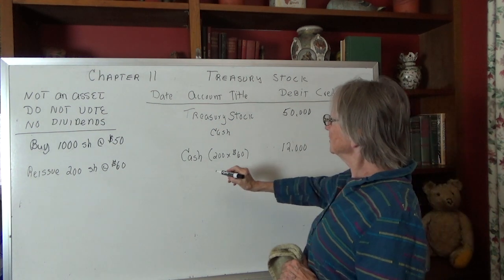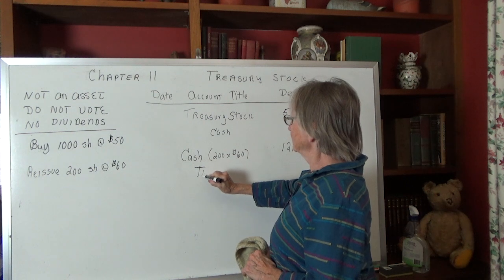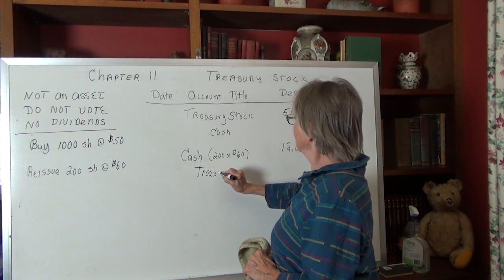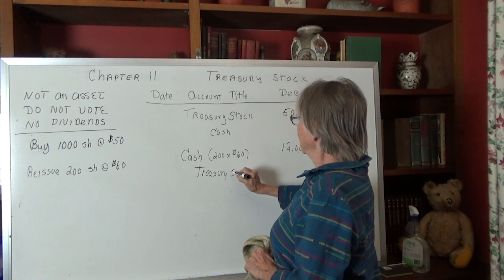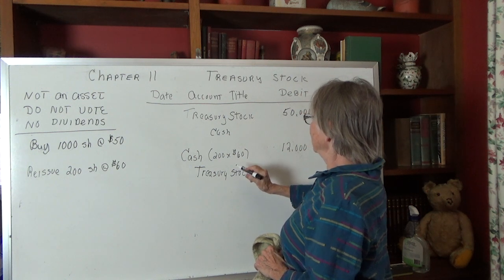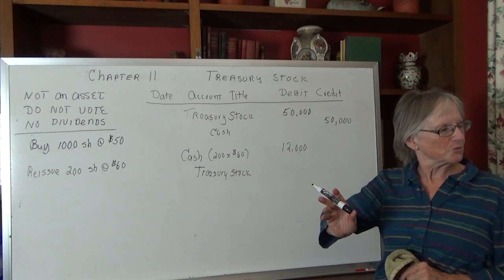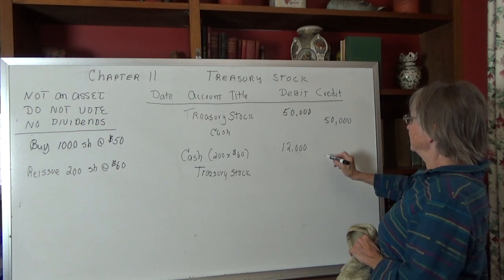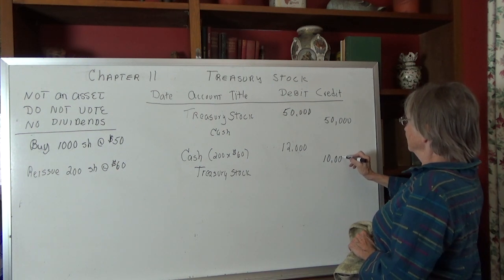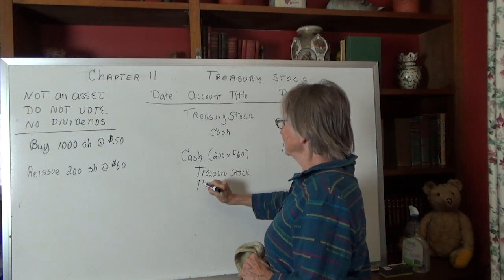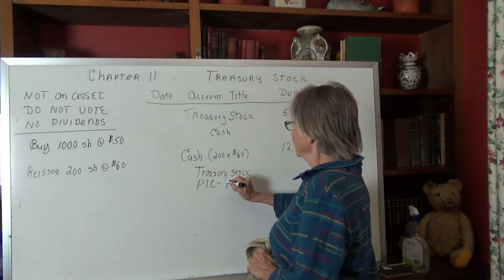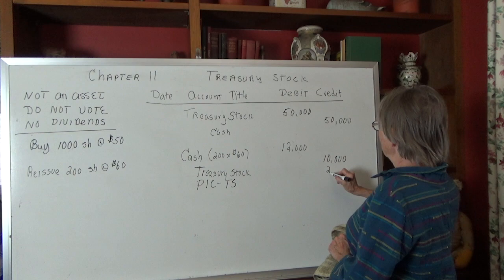Those 200 shares of treasury stock would come off the books at 200 times 50, which comes out to 10,000, which would mean we would have paid-in capital treasury stock of 2,000.